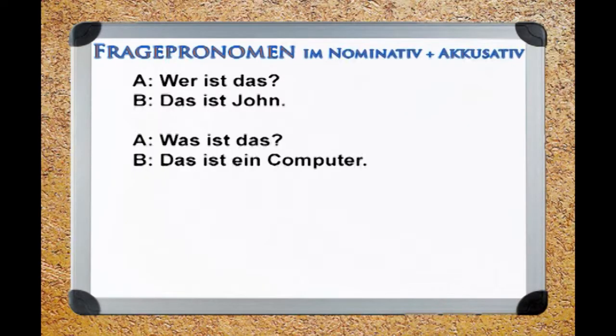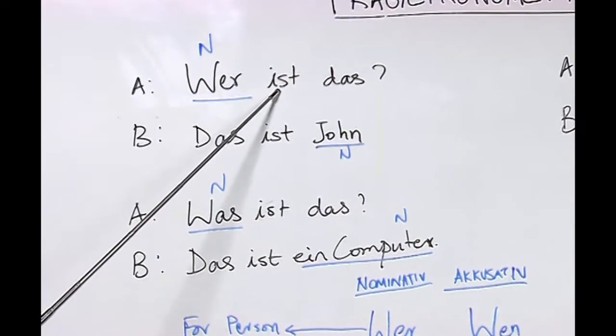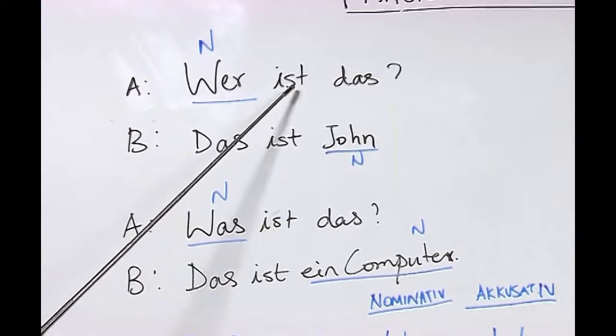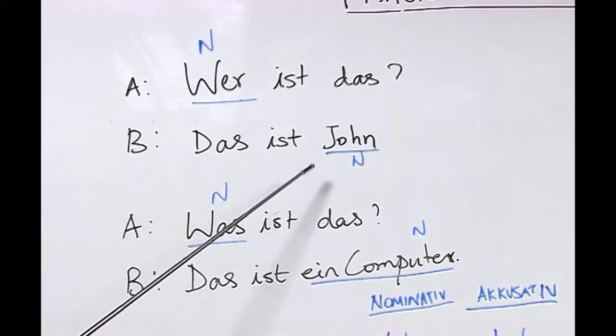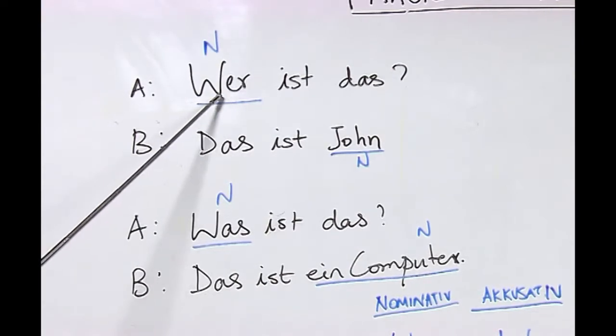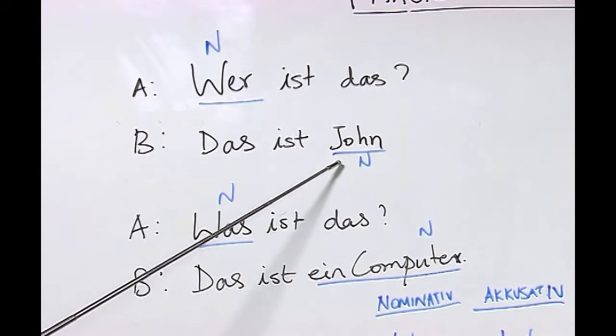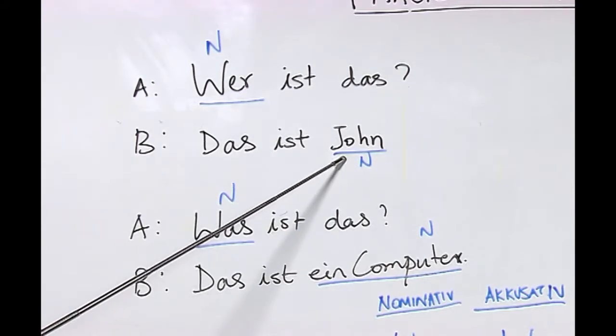Wer ist das? Das ist John. Was ist das? Das ist ein Computer. As you know, these are W questions because they start with W, and you also know the position of the verb in the W question is always second, as you can see here. However, you can also see that I have marked the questions here wer and was as nominative, and the answers given to these questions are also marked as nominative.